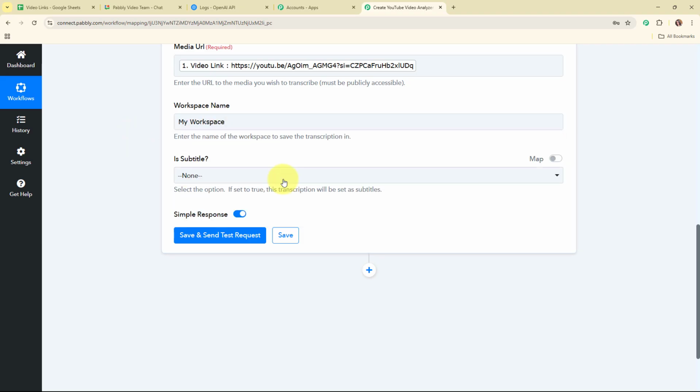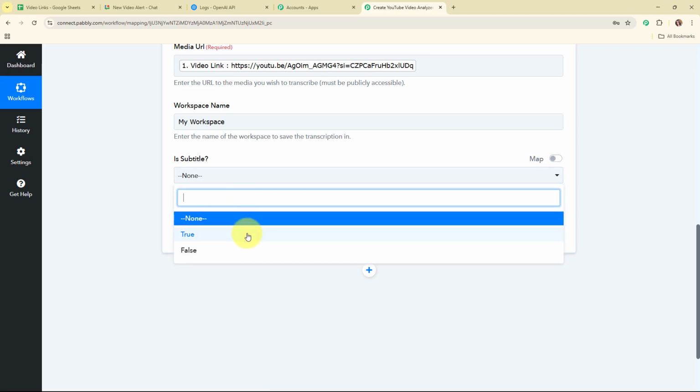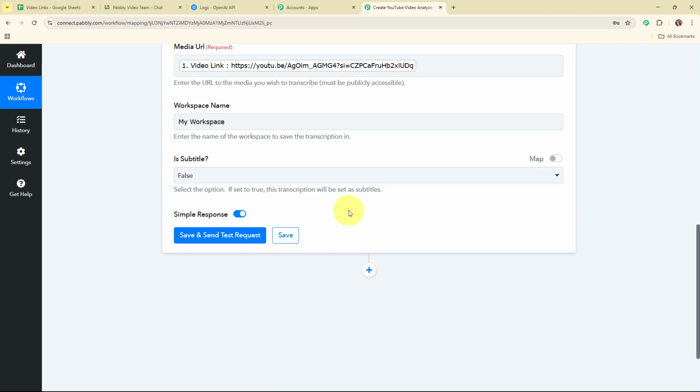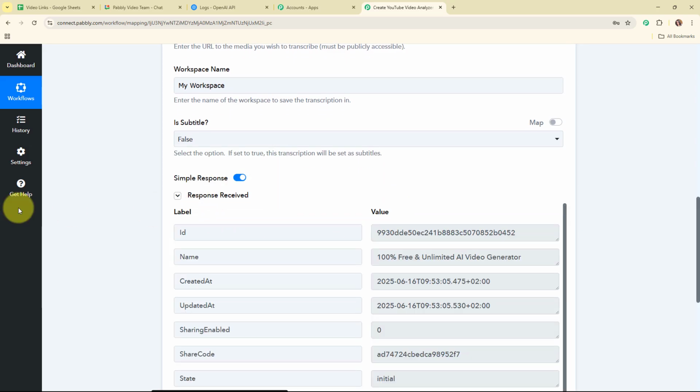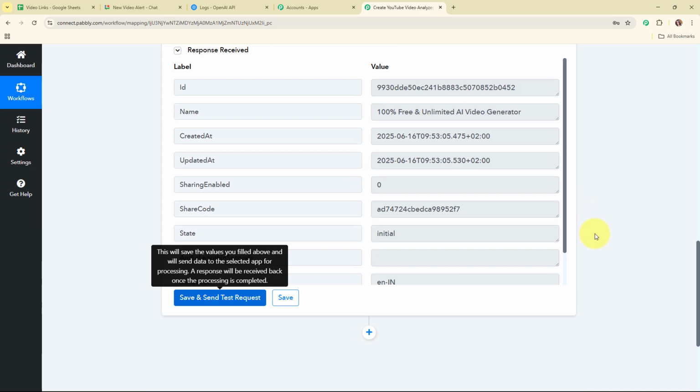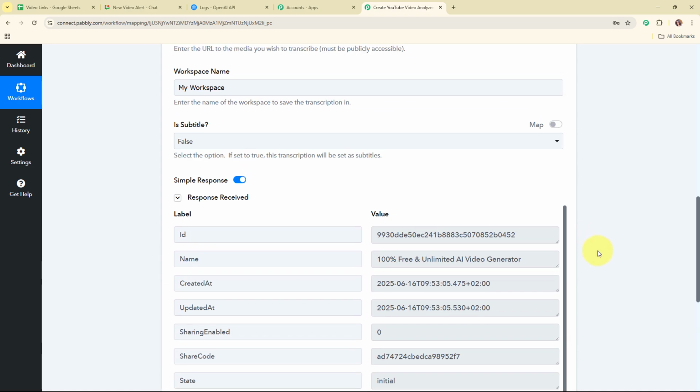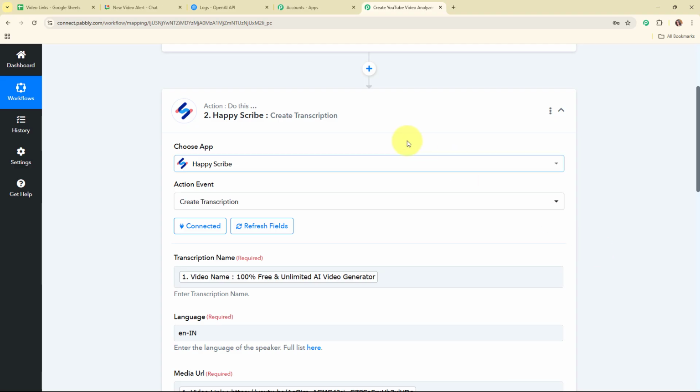Moving forward, for subtitles I'm going to select false, and now after entering all the required details, I'm going to click on save and send test request. Alright, so here you can see we have received a successful response. That means we have successfully started generating the transcription for this video.